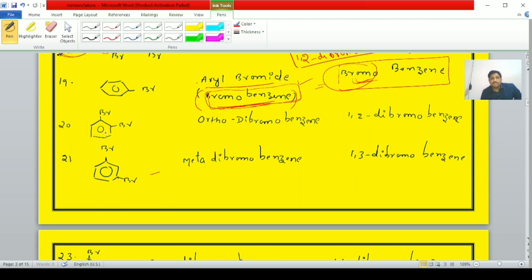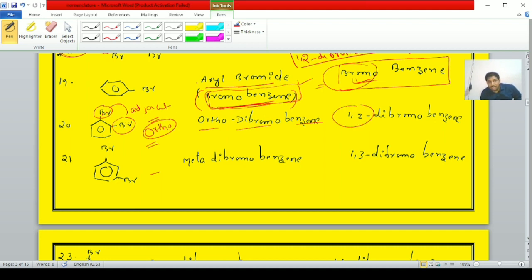Next student, here the benzene ring is bonded to two bromine atoms. If the bromine atoms are on adjacent carbon atoms on the benzene ring, the name of this compound is ortho-dibromobenzene. Benzene, two bromine atoms are there, dibromobenzene. These two are adjacent to each other. That position is known as the ortho position. Hence that is known as ortho-dibromobenzene.